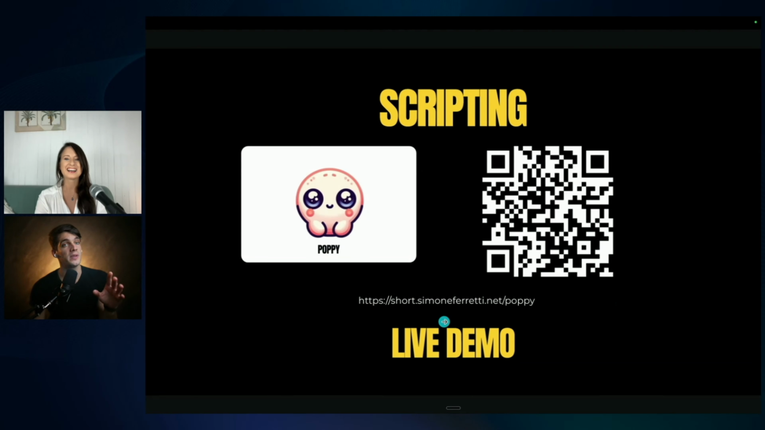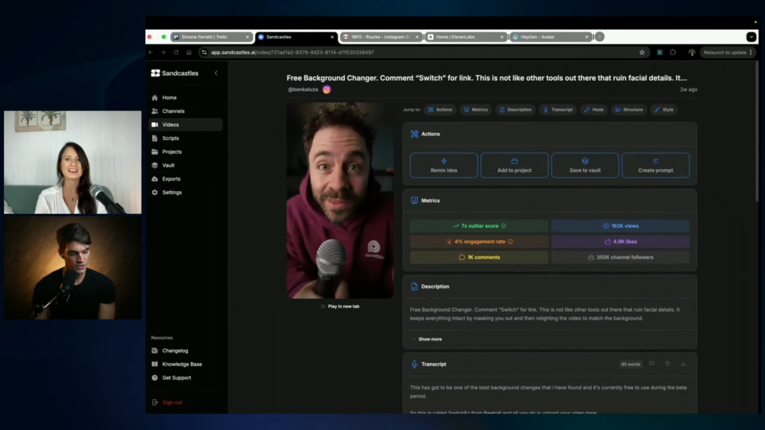This is called Poppy. Not many people know about Poppy, but I think it is extremely powerful because Sandcastle allows us to find ideas, to find outliers. Then we can take those outliers and import them into Poppy. And now let me show you what Poppy is.